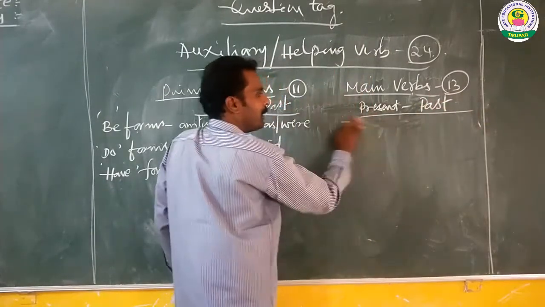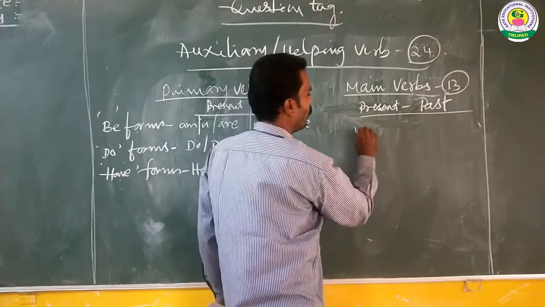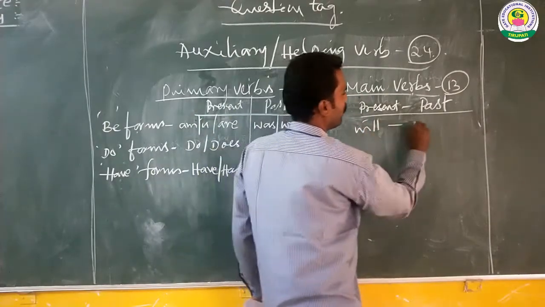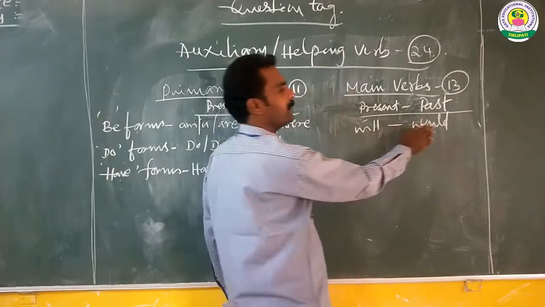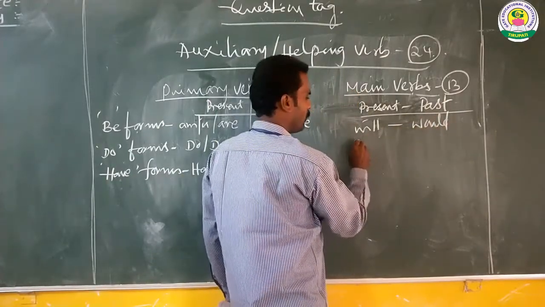Main verbs are also in present tense and past tense. Of course we all know, will is the present tense and would is the past tense.